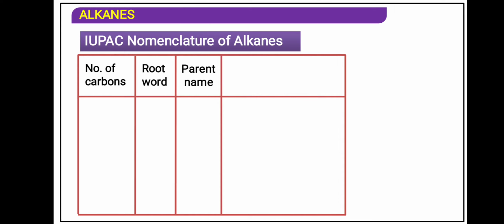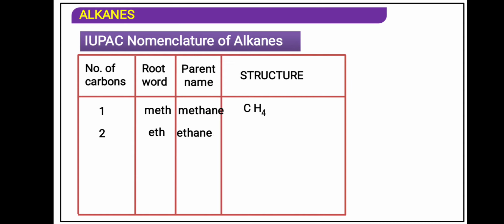And over here, from exactly where it has come, they have shown. If the number of carbon is one, the root word is meth. The parent name is ane, alkane, so it will become methane. And the structure you know very well, CH4, you have drawn many times in 10th standard. Eth, E for eth, ethane, 2 carbon. The general formula for alkane you know very well, CnH2n+2, n is the number of carbon atoms.